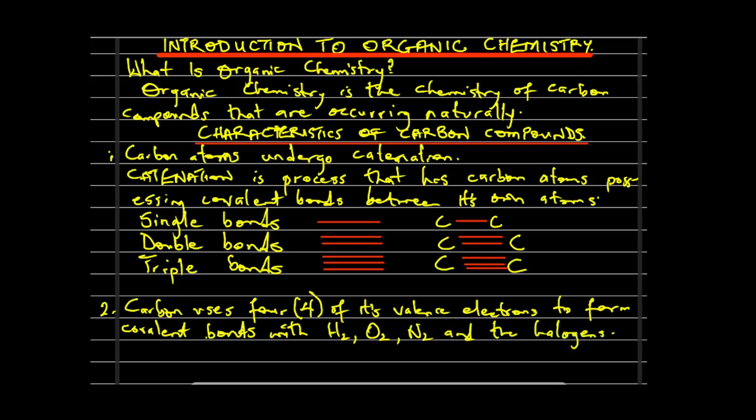So these make up the second carbon characteristic.